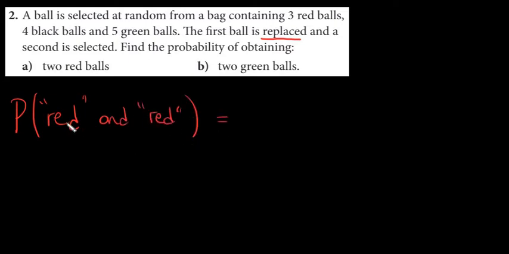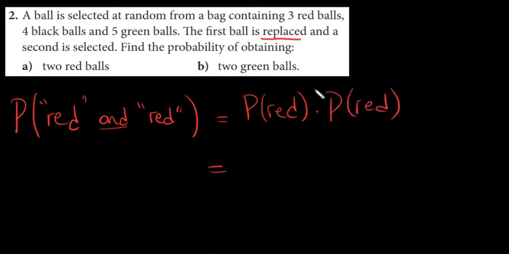So let's look at this question. Find the probability of obtaining 2 red balls. That means in the first selection I want to get a red ball, and in the second selection I want to get also a red ball, right? These 2 events are independent events, so I can multiply because I have and here. The probability of getting red times the probability of getting red. What's the probability of getting red balls?